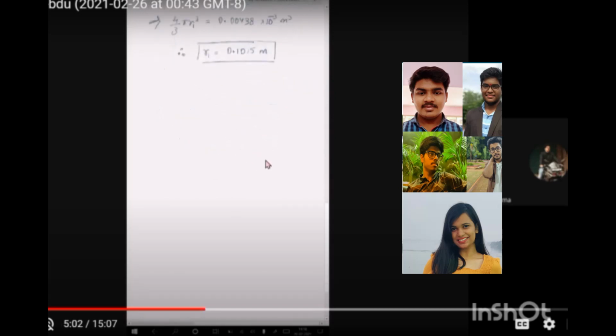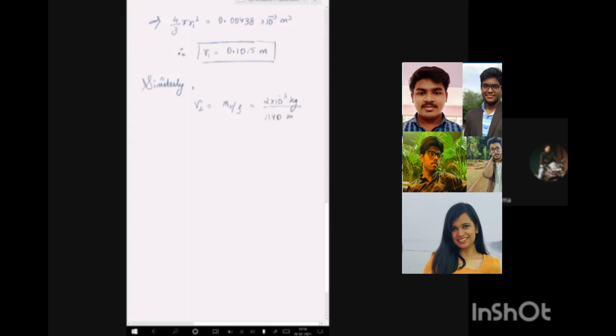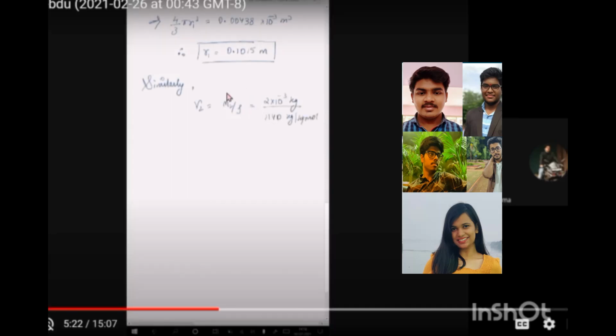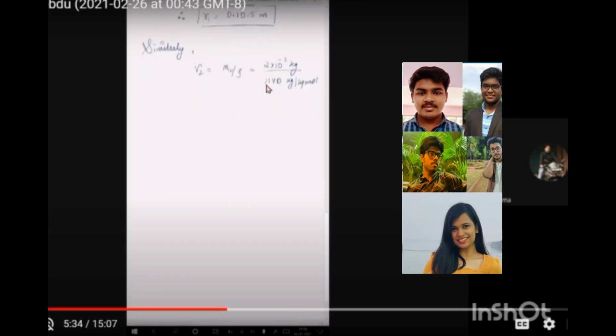Similarly, we can calculate the radius at time t equal to t when 3 gram has sublimated. We'll do the same procedure, mass upon density, 2 into 10 to the power minus 3 kilogram, which is the leftover mass of the naphthalene ball, and the density is 1140 kilogram per meter cube.